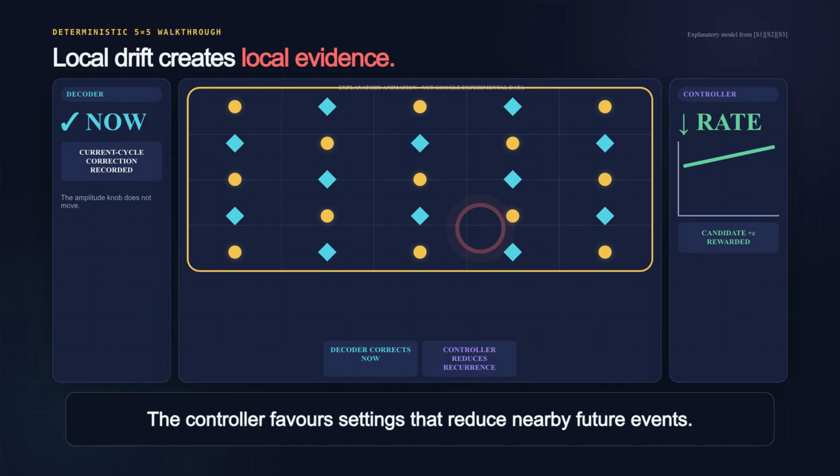The decoder protects the logical information cycle by cycle. The controller tries to reduce calibration-driven recurrence. Neither branch reads or clones the protected quantum state. Both work from classical parity data generated by QEC.